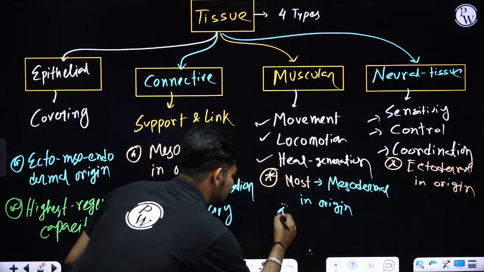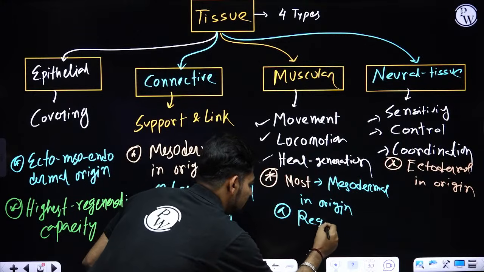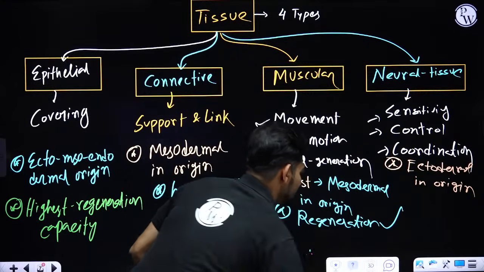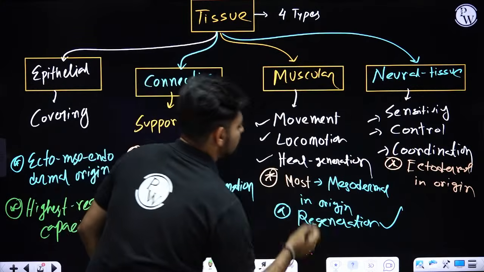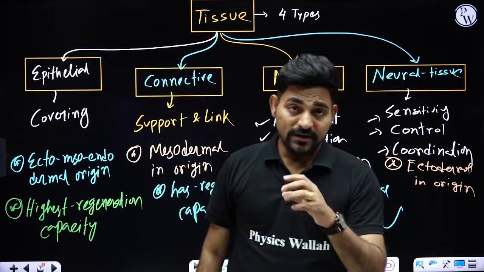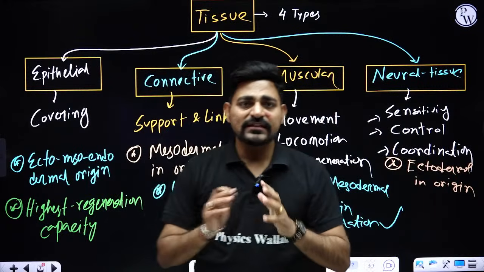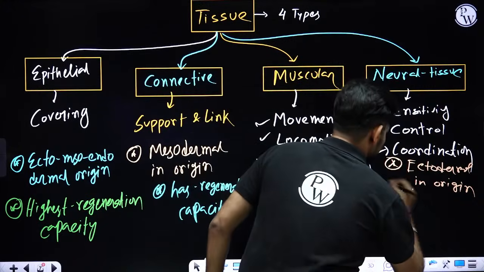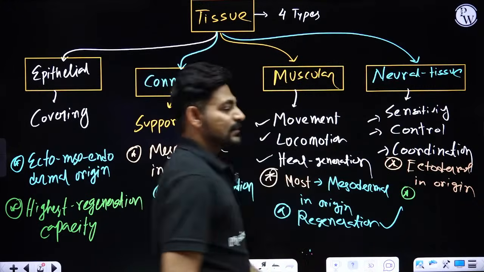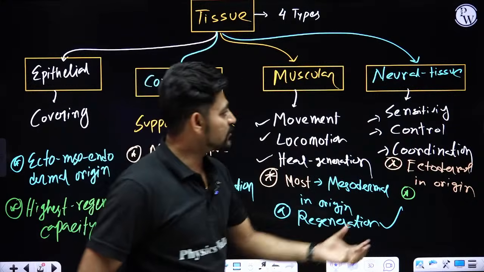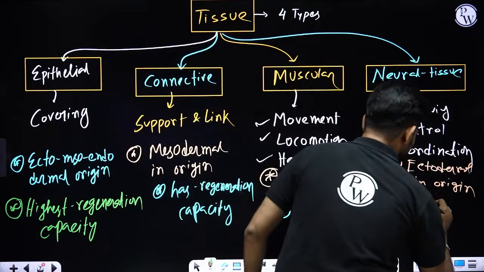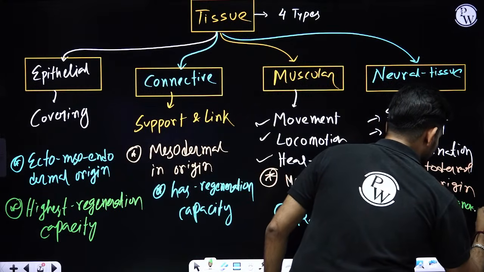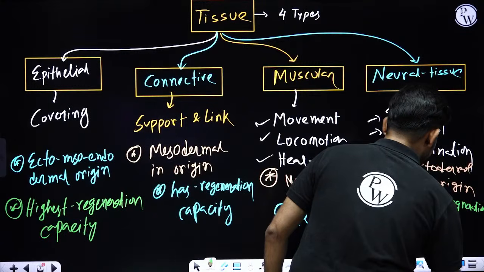Muscles do have regeneration capacity. Regeneration capacity is present in muscular tissue as well, but you know that your neurons once damaged cannot be regrown, right? So that's why less power of regeneration is observed in neural tissue. Less regeneration capacity.